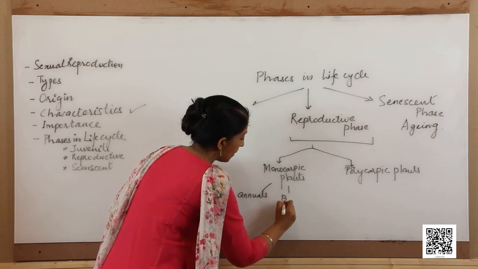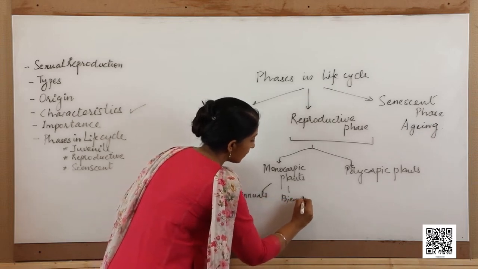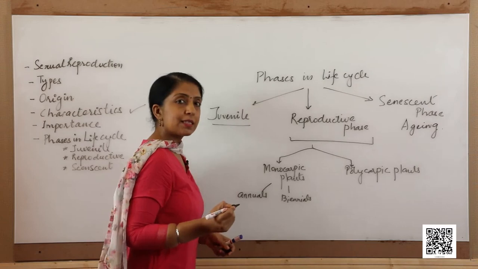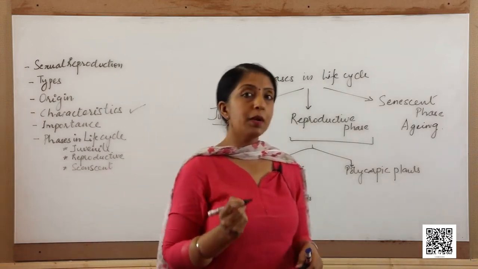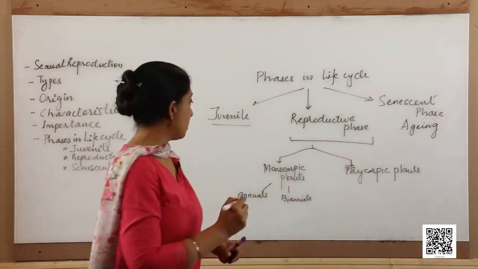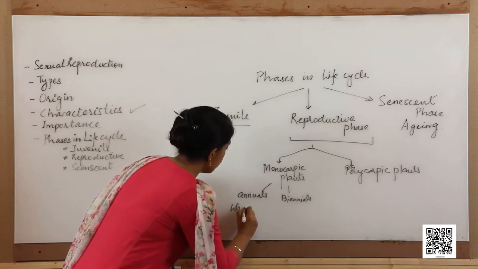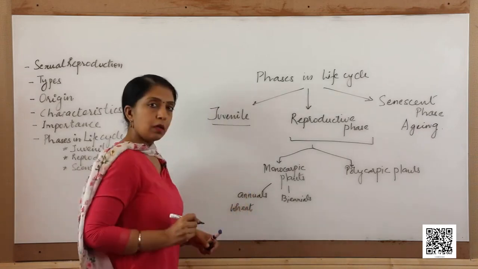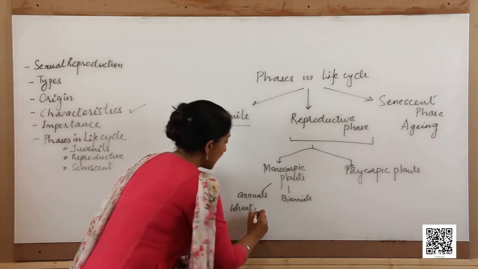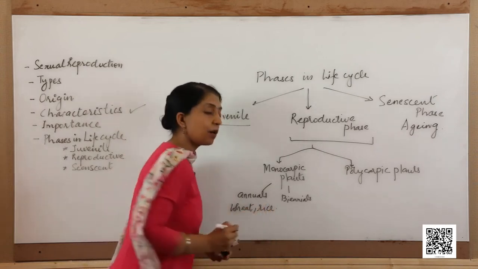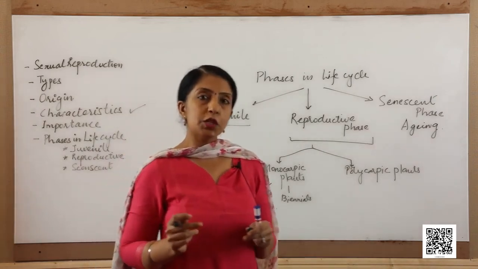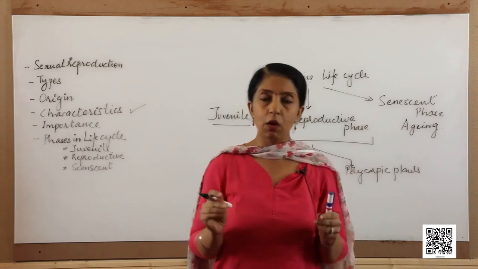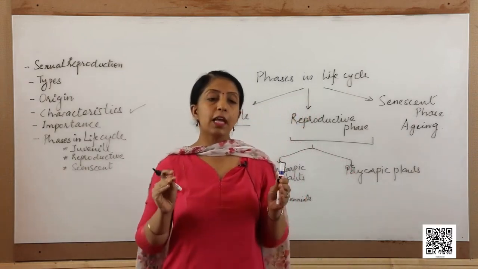Monocarpic plants are usually annuals or biennials. Can you guess the example of an annual plant? For example, wheat or maybe rice. These are all annual plants which complete their life cycle in one